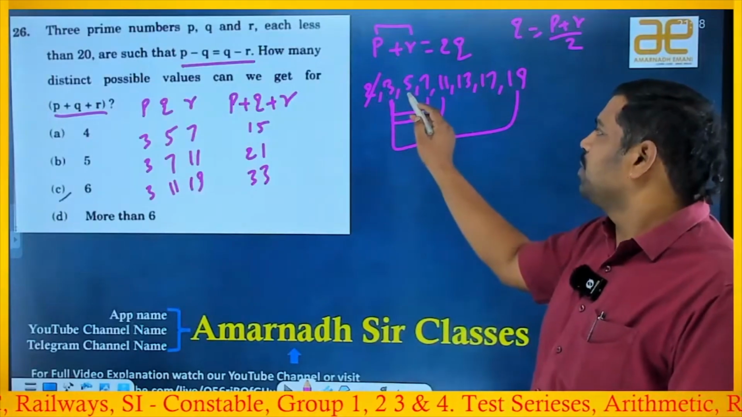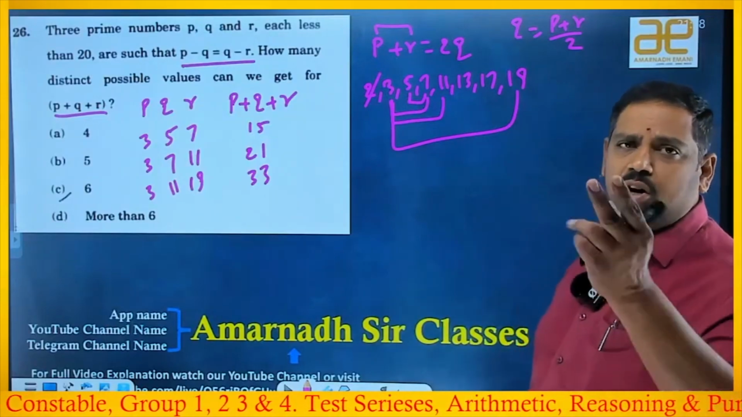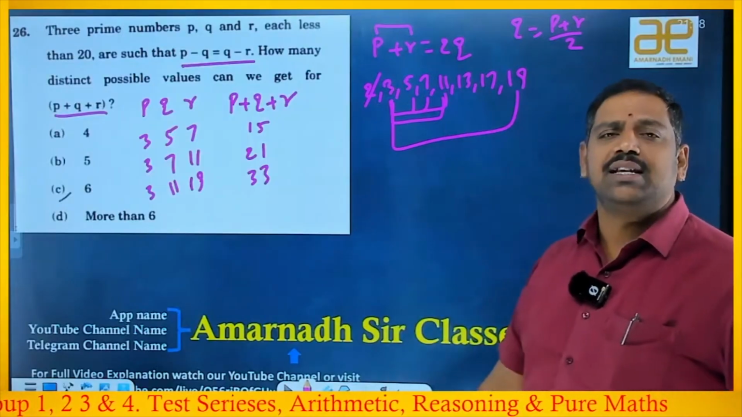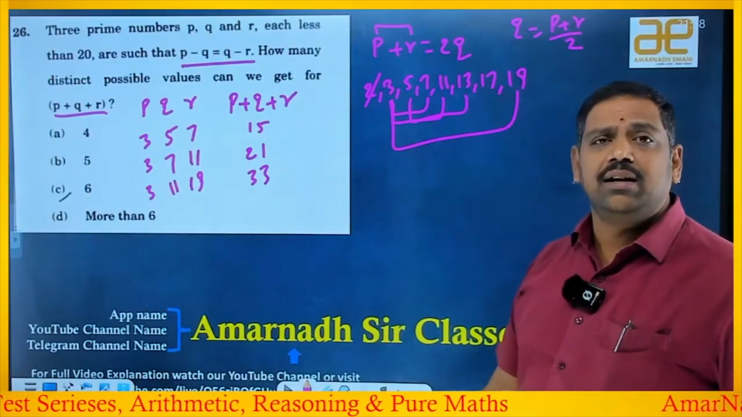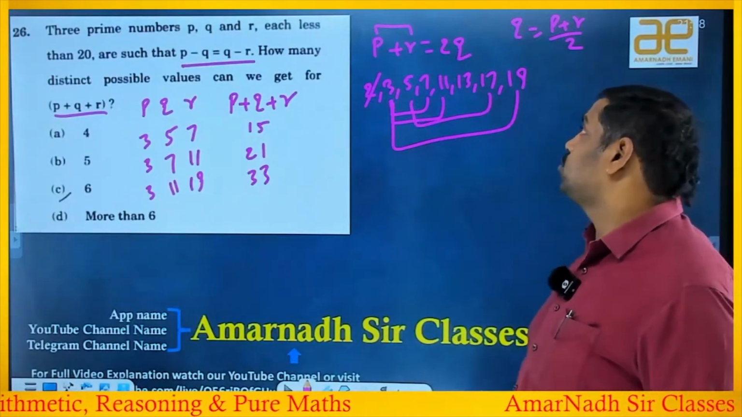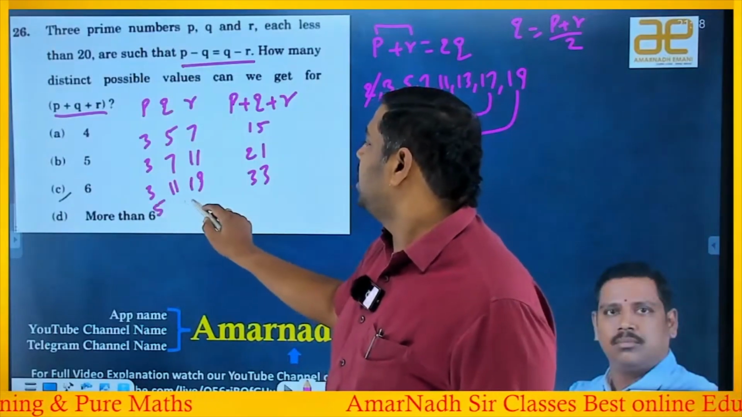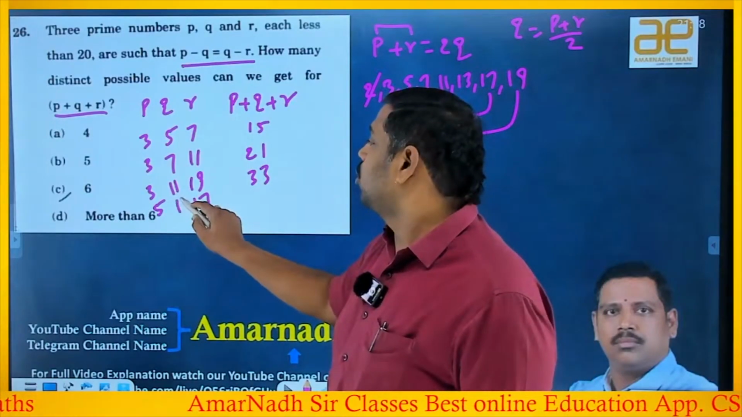Now check with 5. 5 and 7, if I take, 5 plus 7 is 12. 12 by 2 is 6, not a prime number, leave it. 5 and 11, if I take, it is 16, by 2 is 8, not a prime number, leave it. 5 and 13 is 18, by 2 is 9, not a prime number, so leave it. If I take 5 and 17, it is 22, by 2 is 11, yes, we can take it. So the other number is 11, right?